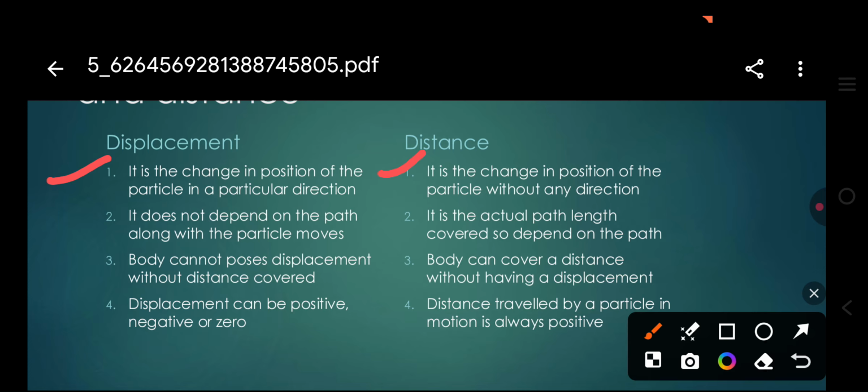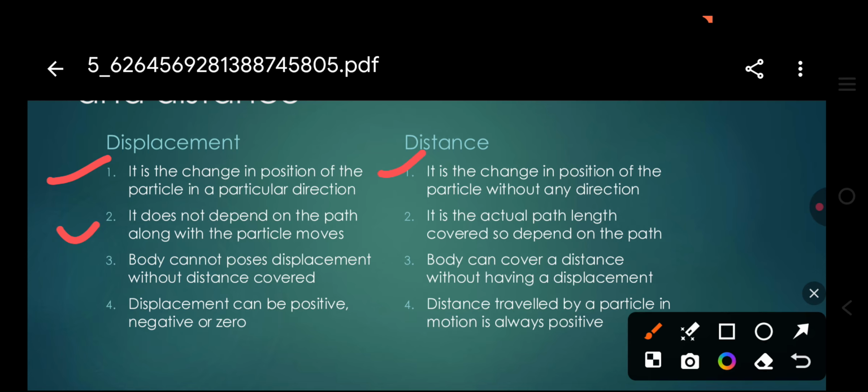That is the first difference: change in position in a particular direction is displacement, and change in position of a particle without any direction is distance.